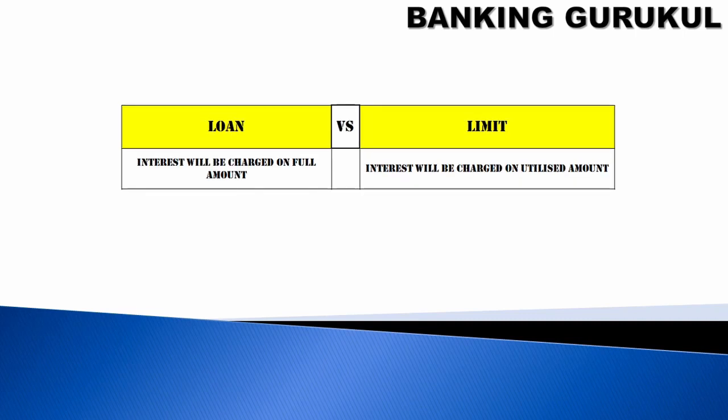What is loan and what is limit? Loan will be all your personal loan, housing loan, gold loan. Limit will be your CCOD accounts. Interest will be charged on the full amount. If you are given a 10 lakhs loan, interest will be charged on the entire 10 lakhs from day one. Limit is not like that. You are given a 10 lakhs limit, you have not used it for 10 days, you will not be charged any interest. One day if you utilize 1 lakh, interest will be charged for 1 lakh only.